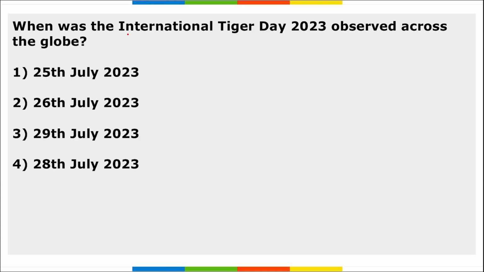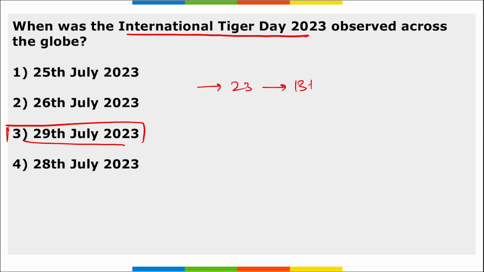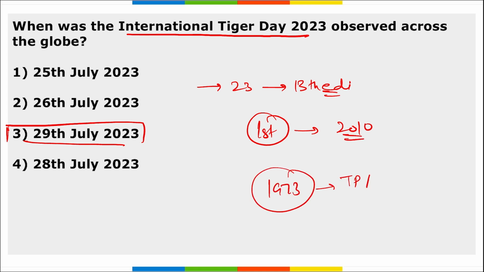Next, when was the International Tiger Day observed across the globe? It was on 29th of July. We observed this International Tiger Day, right? And this year in 2023, it was the 13th edition of the International Tiger Day that was observed. So we can say the first ever edition was in 2010. Correct. Then in 1973, Tiger Protection Act was launched.